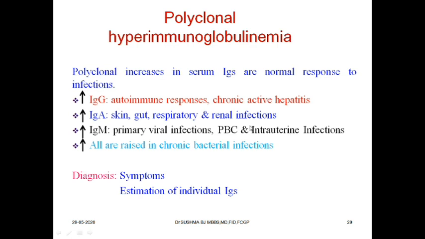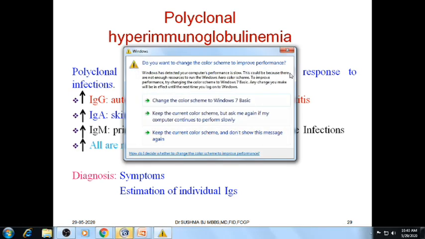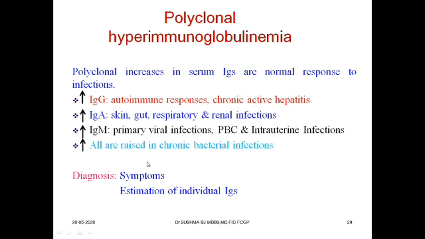I told you it is an antibody of the primary immune response. So a primary viral infection can have a shoot up of the IgM variety. Then in case of chronic bacterial infections, all the varieties are going to be raised. It's difficult to differentiate which variety is more, because all of them are going to be affected. So diagnosis is based on the symptoms of the patient presenting with different infections and estimation of individual immunoglobulin levels.